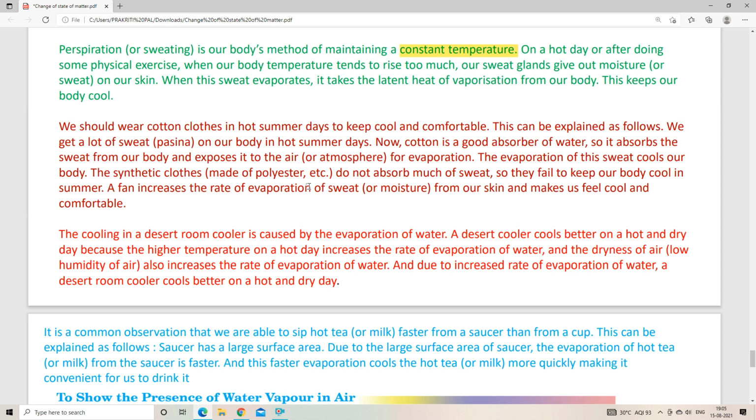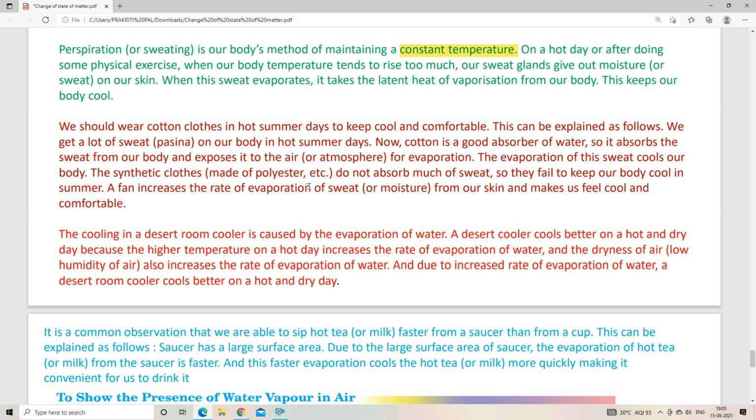Now the matter is, synthetic cloths do not have the capability to absorb that much sweat, because their absorption power is lesser compared to cotton dresses. So they will fail to keep our body cool, right? Because they can't help us evaporate our sweat by absorbing it. So it is much more comfortable if you wear a cotton dress in summer. Okay, so we have also learned that.